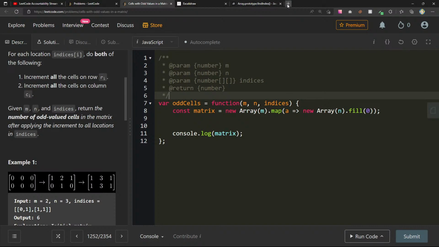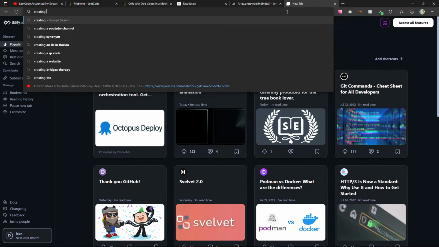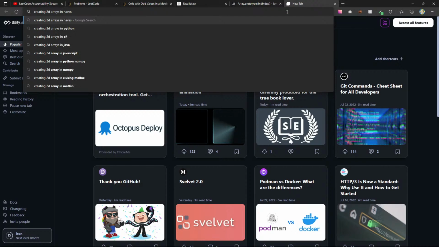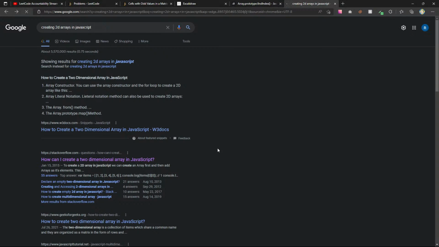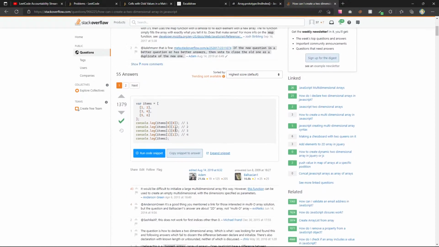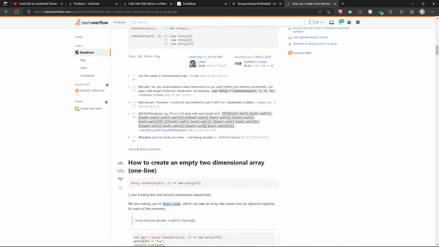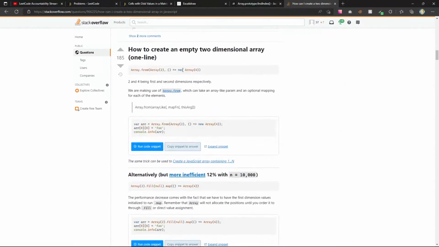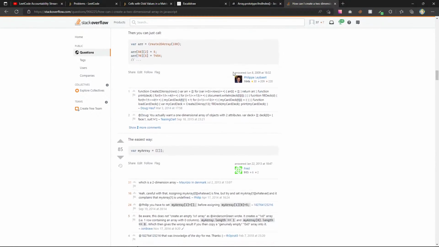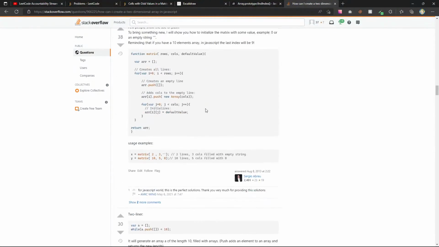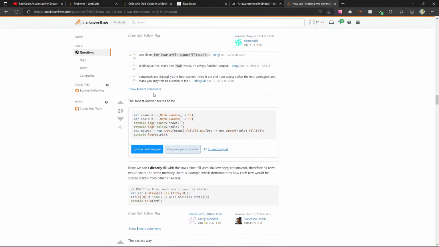I should look that up again because I always forget, like creating 2D arrays in JavaScript, maybe using spread operators. Not that one. Okay, well, yeah, we can create it literally.